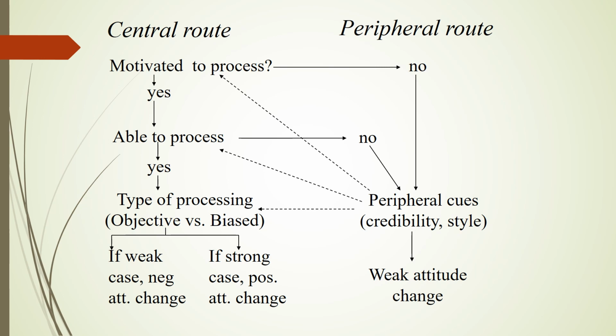If I find a speaker interesting and I'm engaged by their communication style, their humor gets me paying attention to what they're saying, then it may increase my motivation to process. Through the use of whatever kinds of support materials or slides or examples, it might help my ability to process.